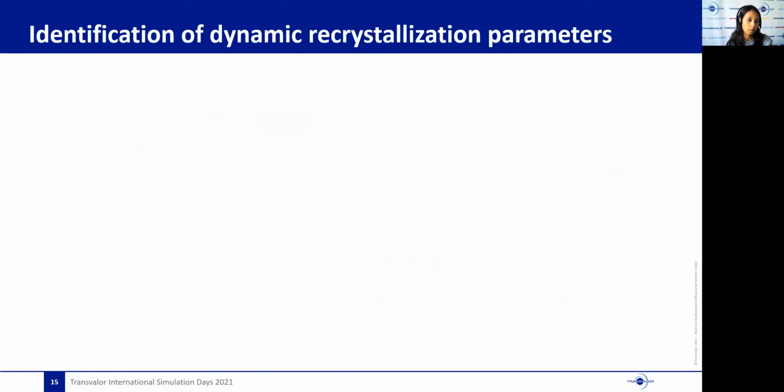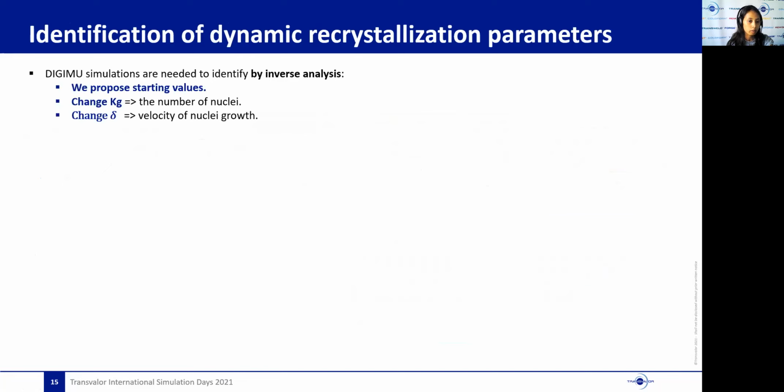The next step is the identification of the parameters describing the evolution of the recrystallized grains: the nucleation rate Kg, which will affect the number of nuclei appearing during recrystallization, and the parameter delta, which will affect the velocity at which nuclei will grow during deformation. This will be done in DGMU by inverse analysis.